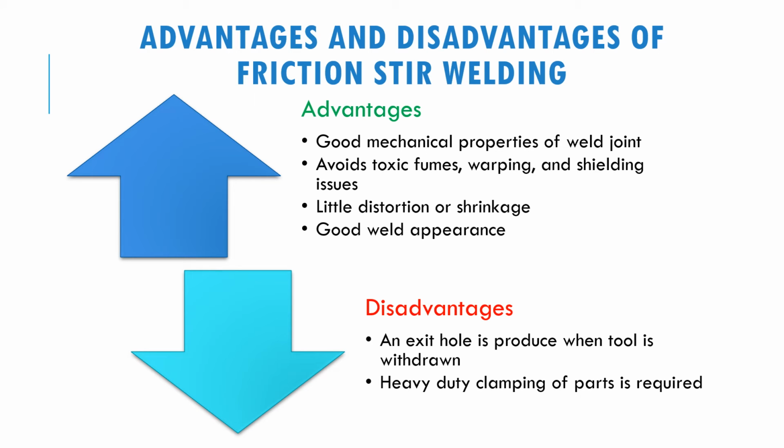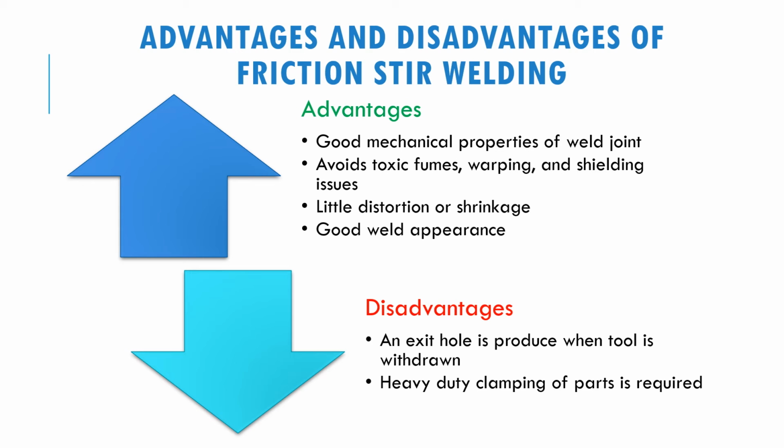So let's see the advantages and disadvantages of friction stir welding. It gives good mechanical properties of the weld joint, avoids toxic fume, warping and shielding issues, little distortion or shrinkage, and good weld appearance. Like I mentioned previously, it's going to create a flat area for the welding.